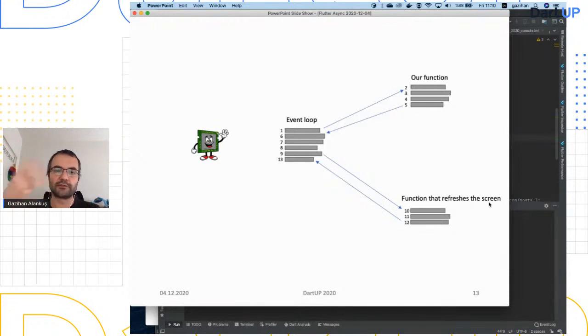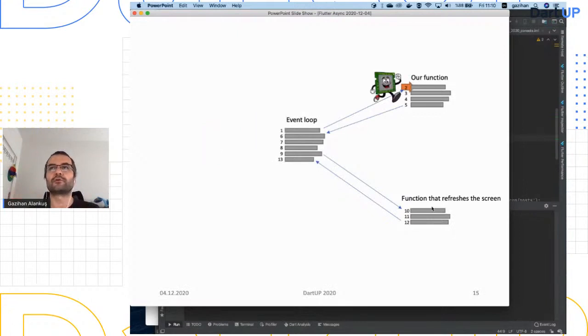How does it scroll? It redraws the screen, and it has to come to this function to redraw the screen. If your function takes a long time and it doesn't let the processor go to that function that refreshes the screen, it's going to freeze, and you're not going to have a good time as a user, right?